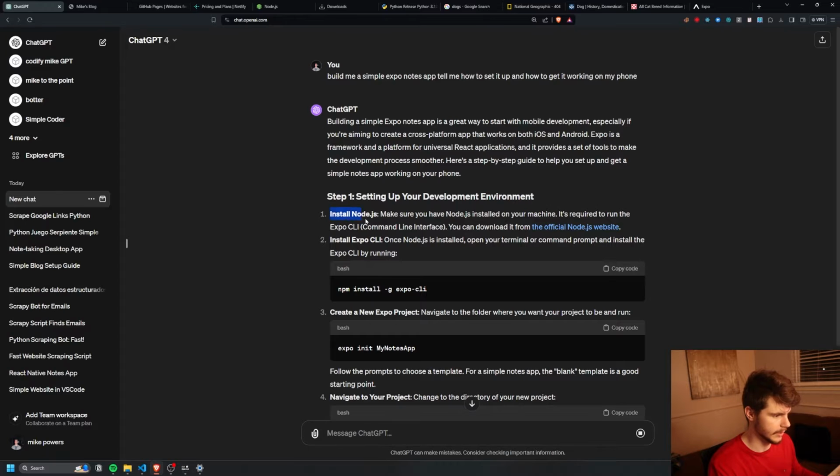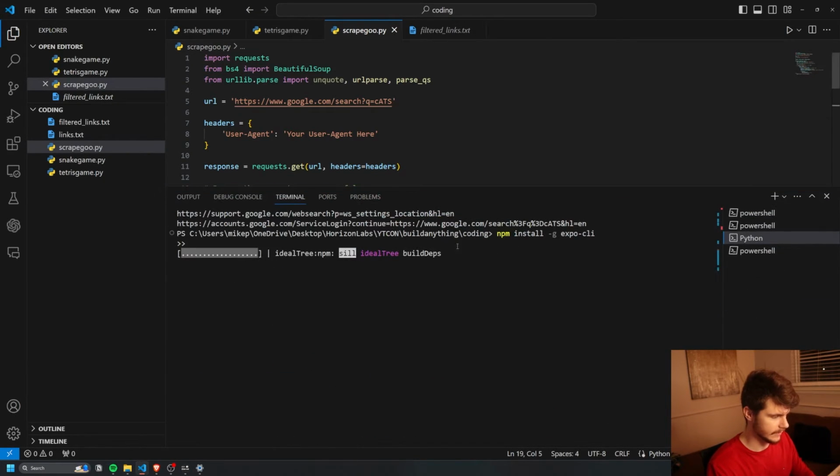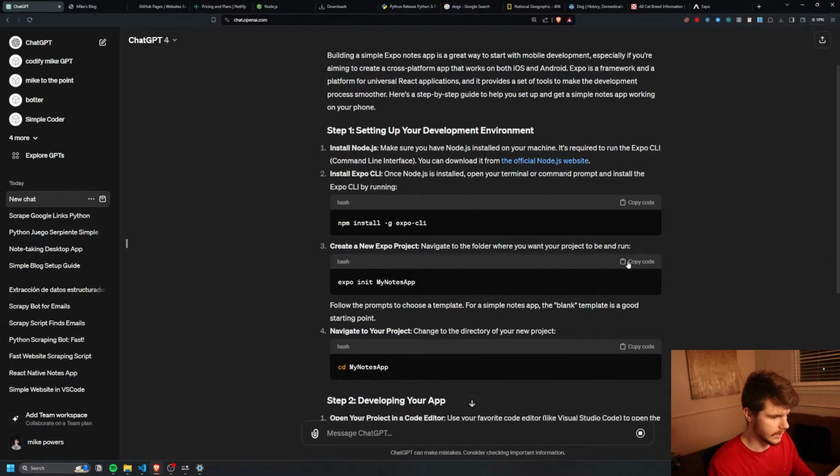So it's going to tell us some instructions here. Make sure we have Node.js installed. We've already installed it earlier in the video. I'm gonna take this here and install the Expo CLI if I haven't already. I think I already have most of it, I guess not, but we'll let that install here. And then once that's done, we'll start our My Notes app.